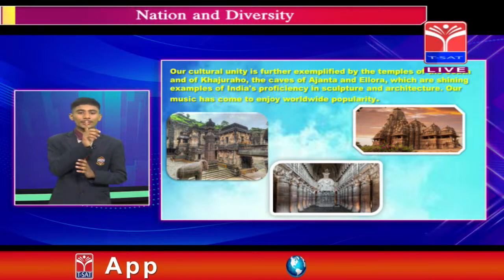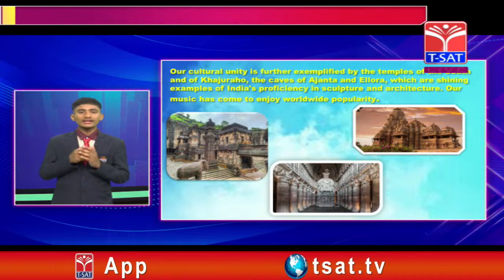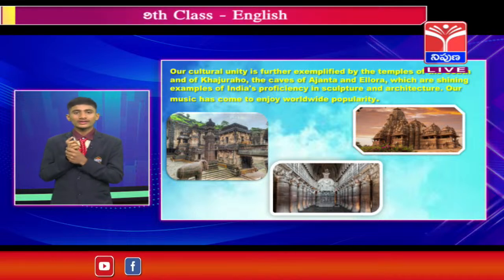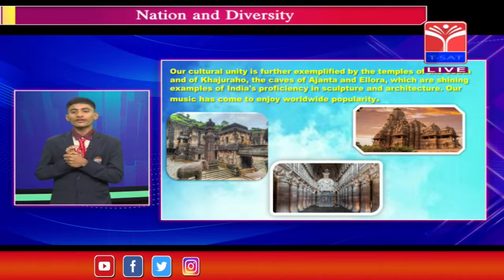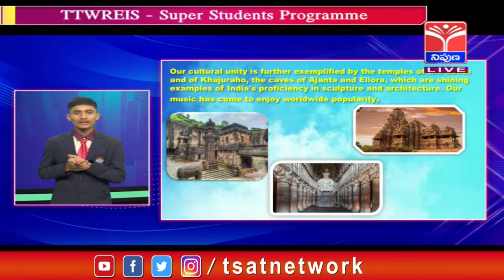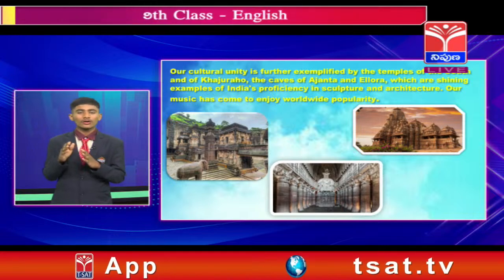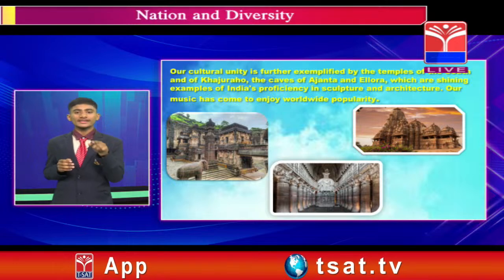If you observe in the picture, on the right side, the temple of the south, Khajuraho. It was made some 1000 years ago, at the time of the ruling kings, with stones, but it is still there now.